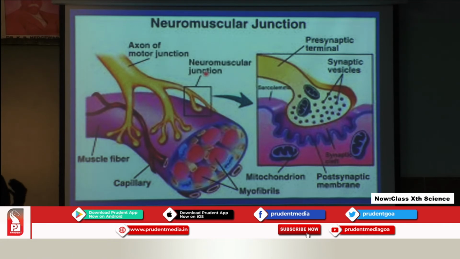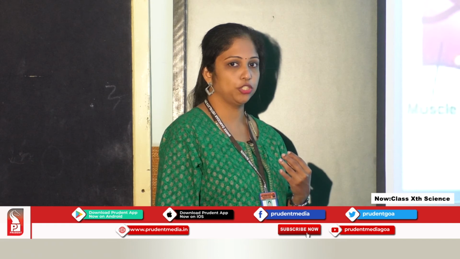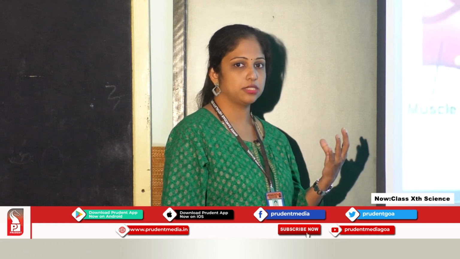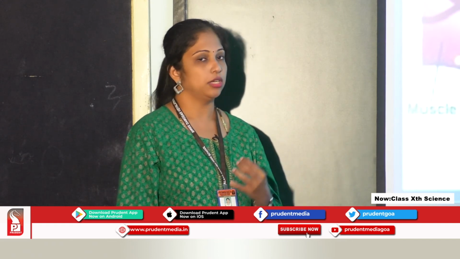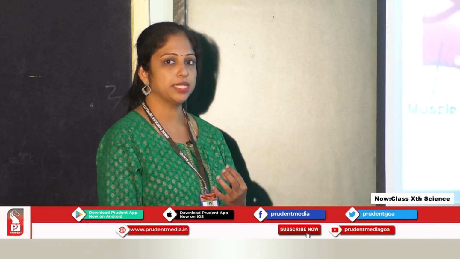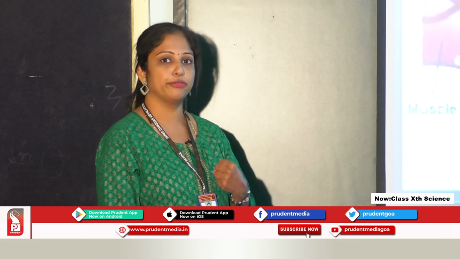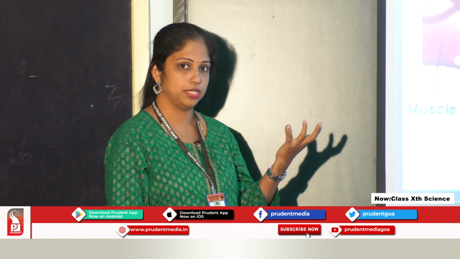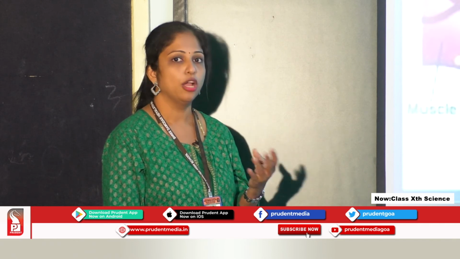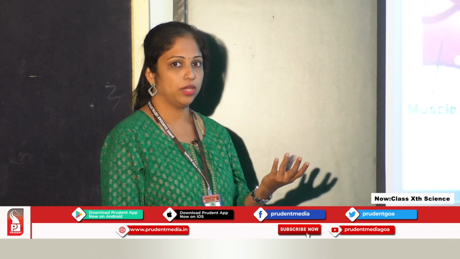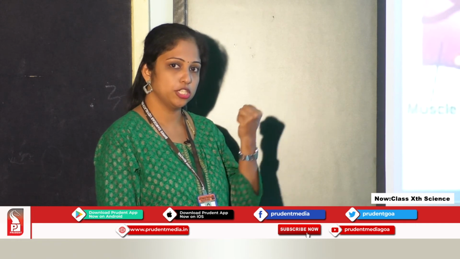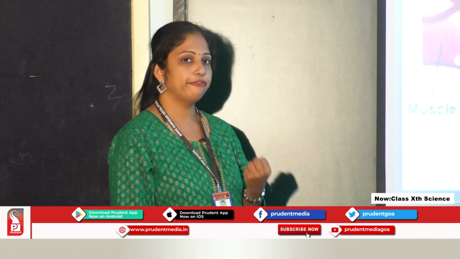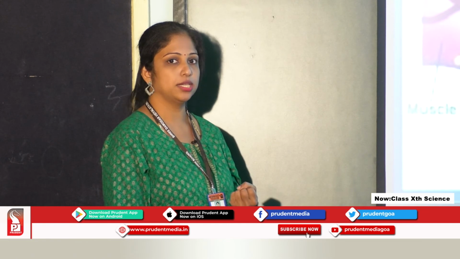Motor neurons are the neurons which carry the information from the central nervous system to the effector organ. Here the effector organ is the muscle, because it is bringing the information from the central nervous system. It can be either spinal cord or brain. So from there the information is brought to the effector organ. Here the effector organ is muscle.